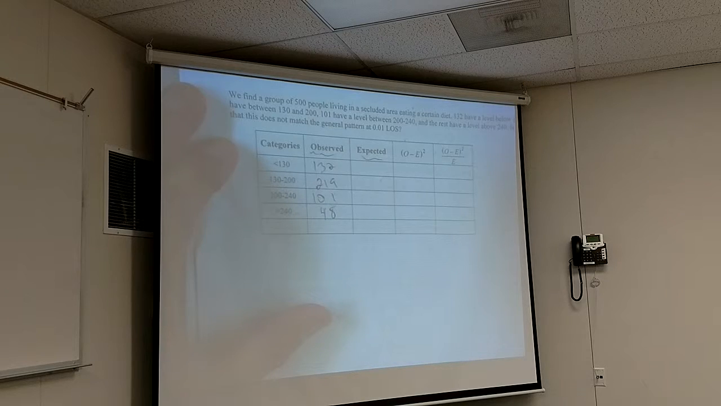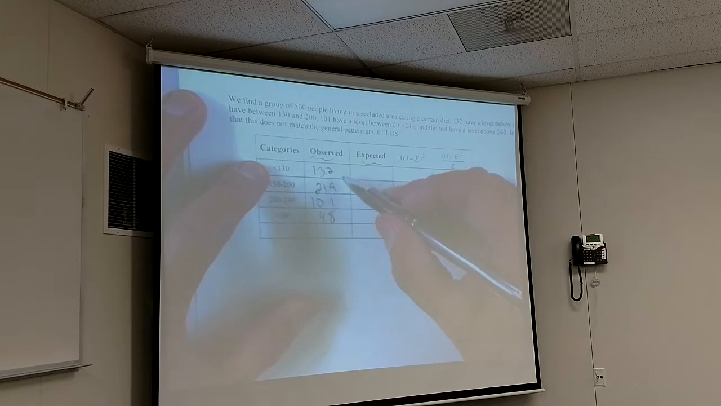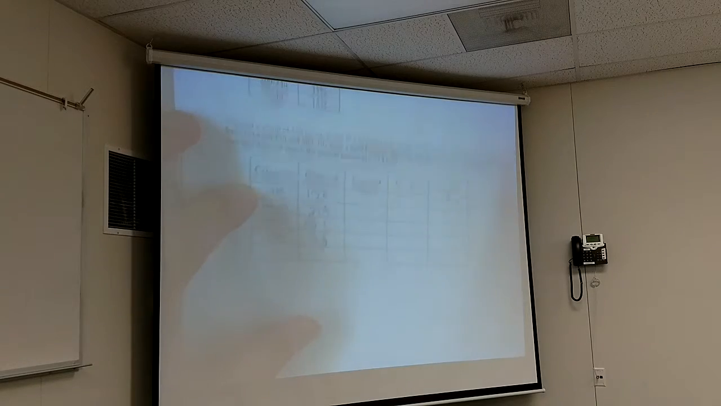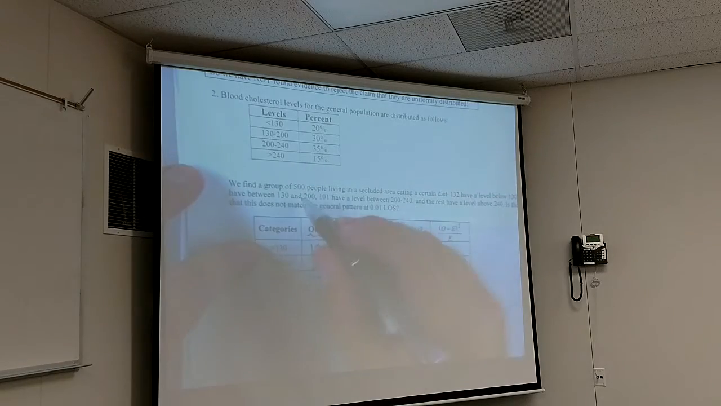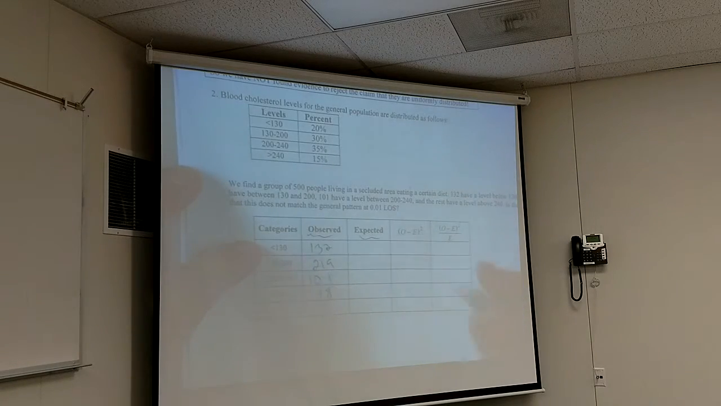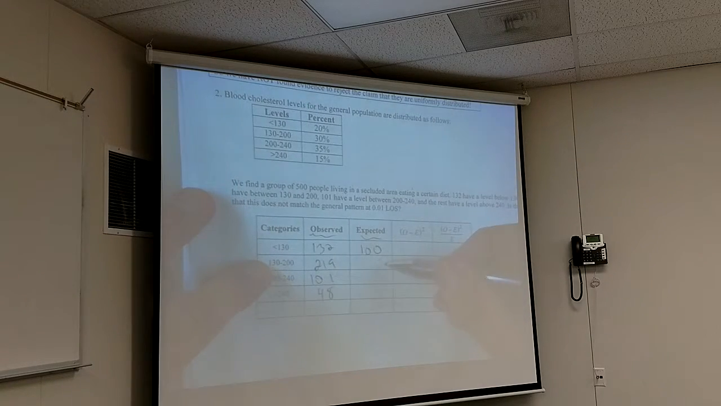So the observed column, you can always just write them down. What do I expect for less than 130? How do I get that? Well, what percentage do I expect? 20% of 500. What's 20% of 500? 100. And then I expect 30% for the next level. 30% of 500 is 150. And then I've got 35%. 175.